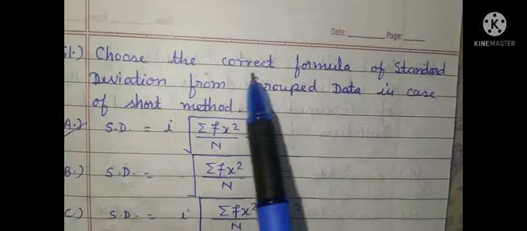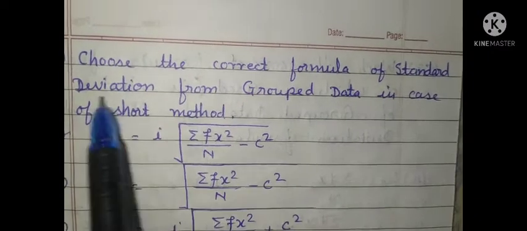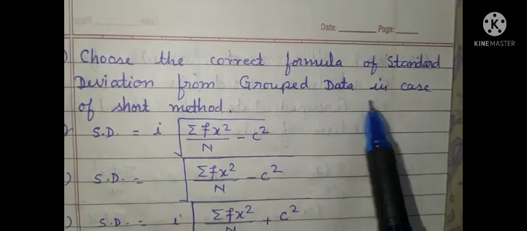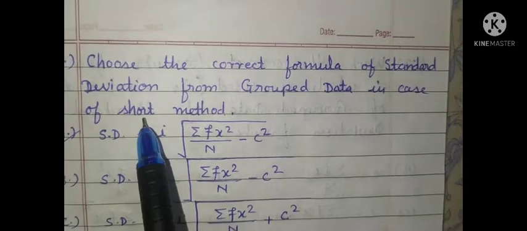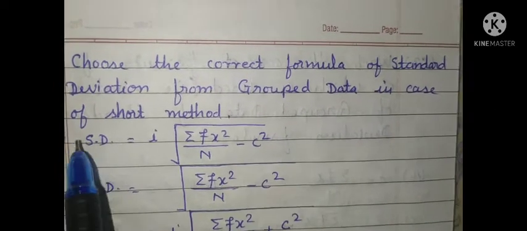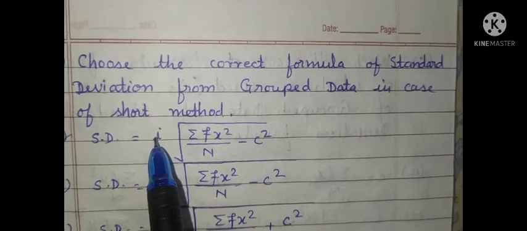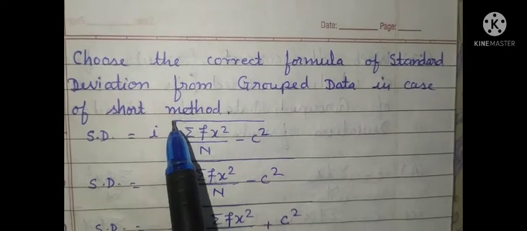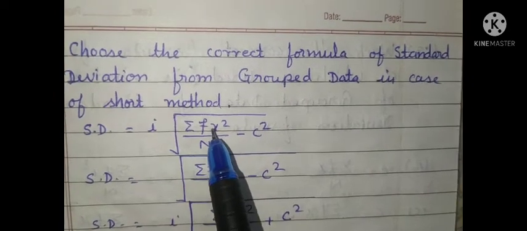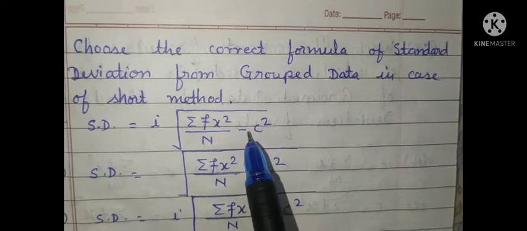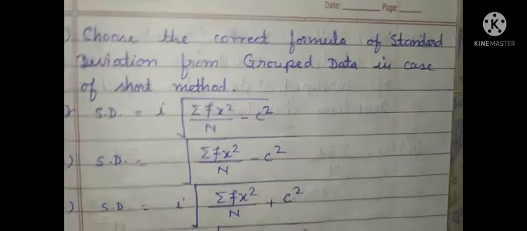Next question, question number 61. Choose the correct formula of standard deviation from grouped data in case of short method. So SD is equal to I multiplied by square root summation fx square divided by n minus C square.